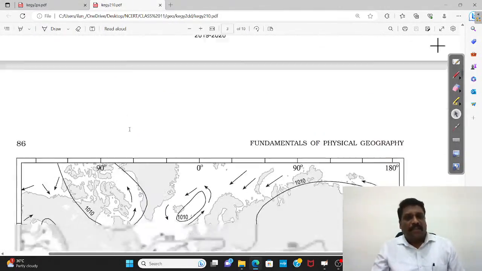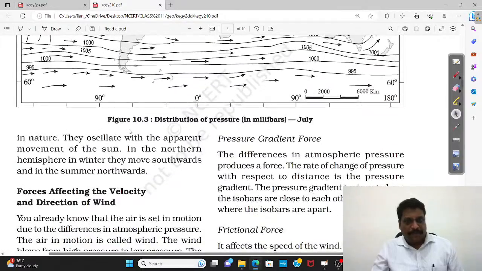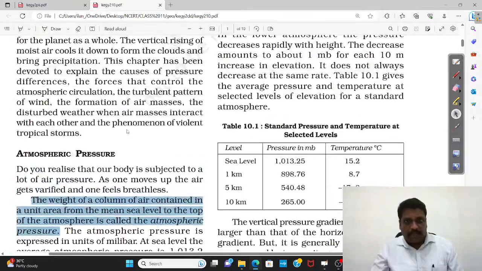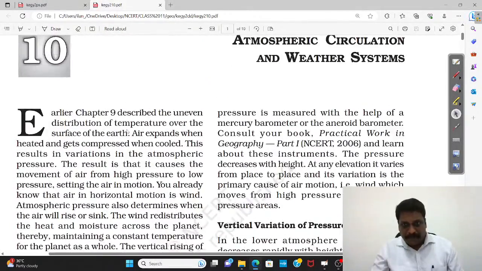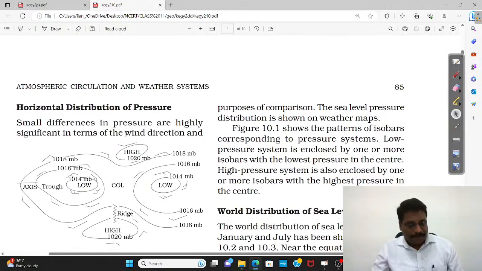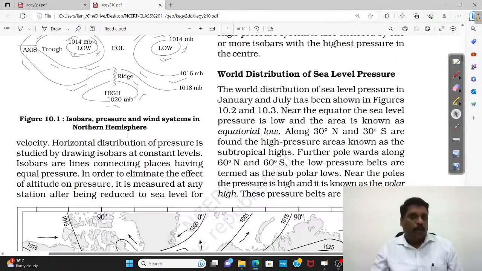So what are the 4 pressure systems, if you ask me? NCERT was not talking about the same in detail, but if you ask me, they are: equatorial low, subtropical high, subpolar low, and polar high. So these are the pressure systems we have.